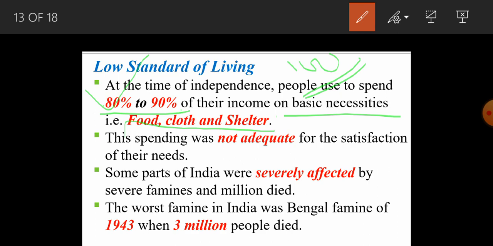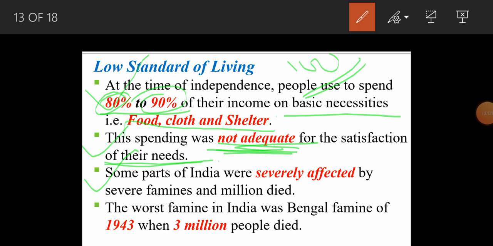At that time people were not living a luxurious life. They could not even imagine luxuries, because, second point, this spending was not adequate for the satisfaction of their needs. So it means that out of 80 to 90% of their salary or income which they were spending on basic necessities, that was also not adequate. They were not able to satisfy their basic needs. There was no satisfaction.